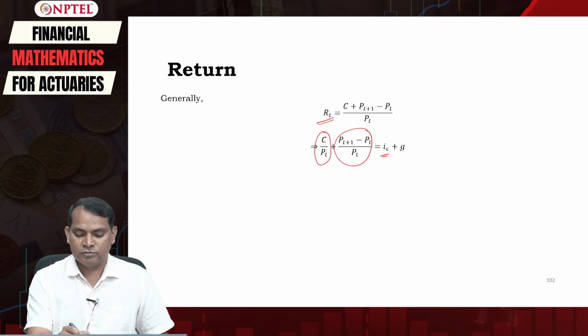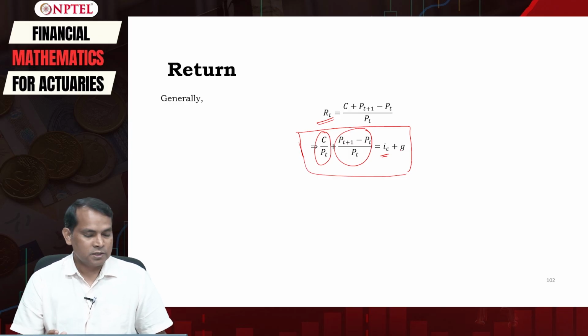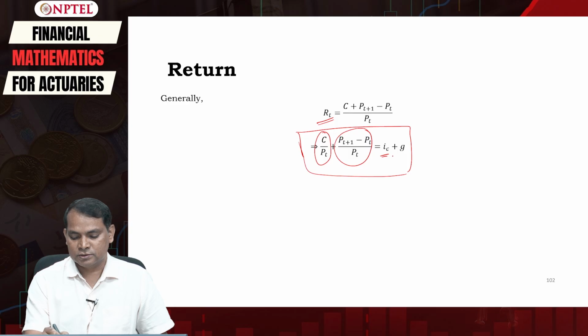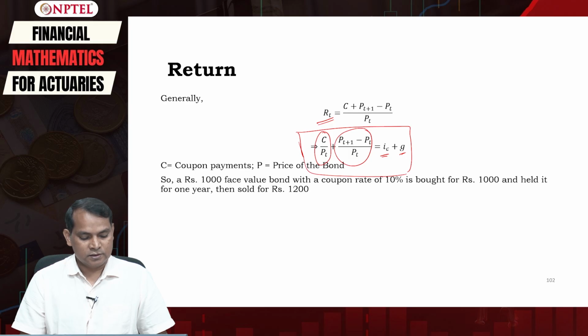Sometimes, if we are using this return for stock and this C is actually D, then we can call this the dividend yield. Now we could simply say coupon yield or current yield. We can simply say current yield plus capital gain or capital loss. G is representing here the capital gain.